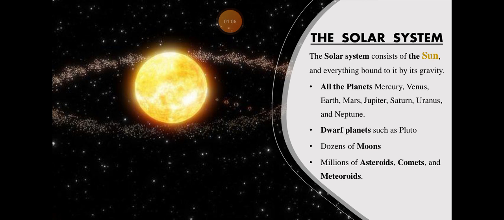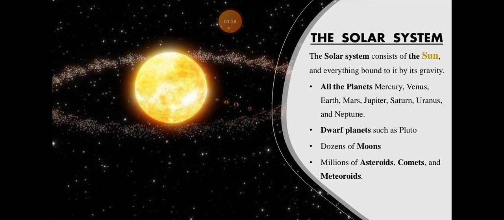So the solar system consists of the sun and everything bound to it by its gravity. I've told you about it that the solar system consists of the sun. The sun is the main source of energy and light for the earth, and due to its gravity, everything binds to it. All the planets revolve around the sun due to its gravity, and its gravity binds everything towards the sun.